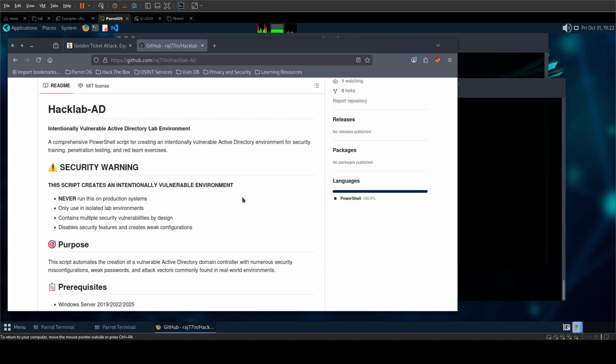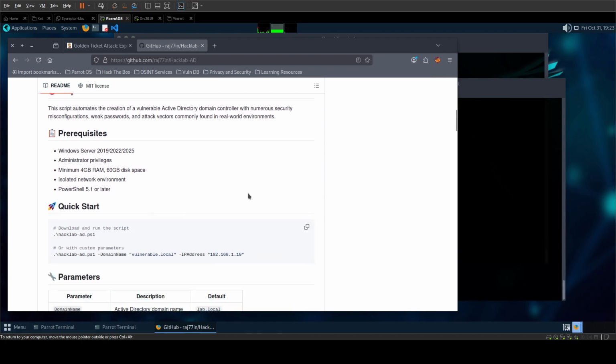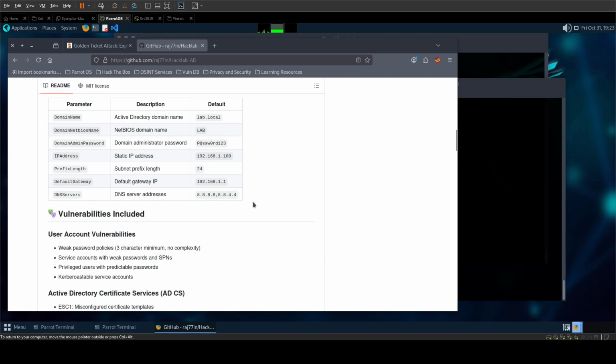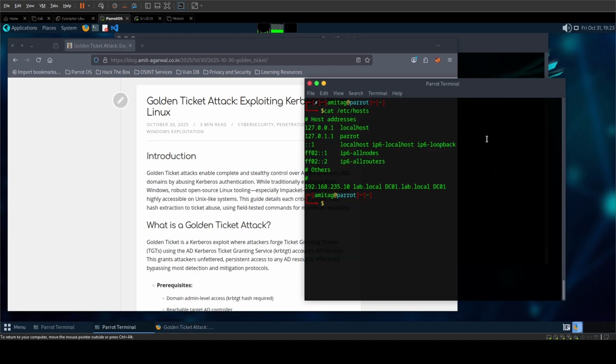Now, all you need to do is basically set up a Windows Server 2019, which you can download from Evaluation Center of Microsoft site. And then once you have that up and running, you can run the script, which will create a lab setup for you. I have not done anything else beyond installing hacklabed on the Windows Server 2019, and thus I have a Windows Server account.